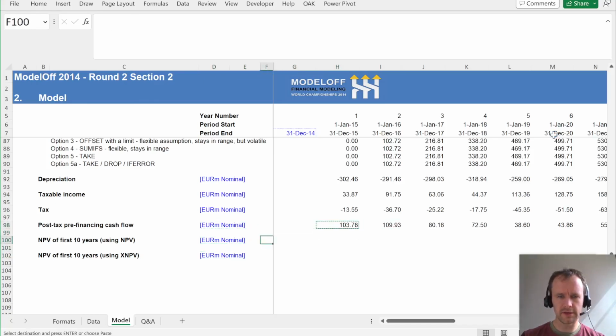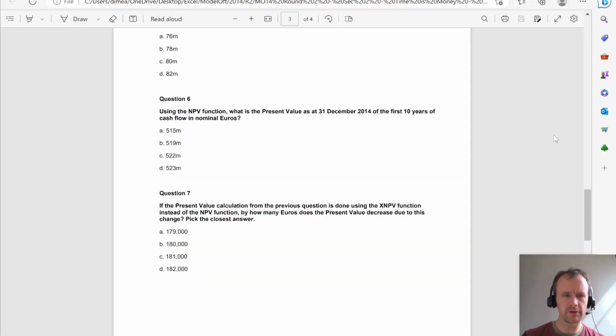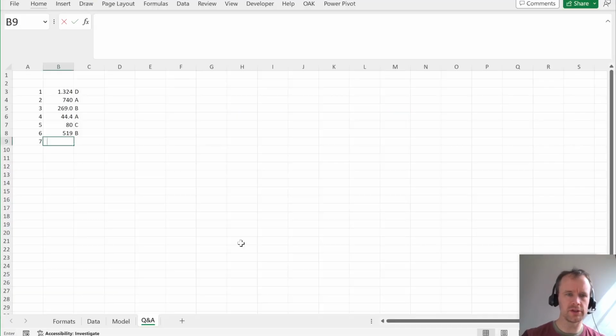And then it's going to be the exact same formula. So first question is this. To the nearest euro, so that's 519, which is B. And second question is, how much does it change?